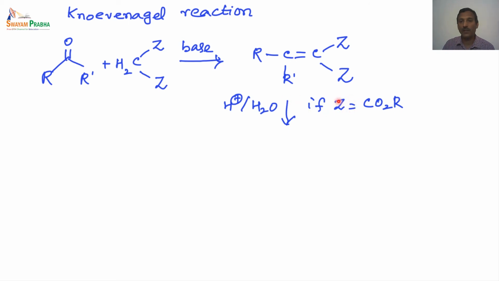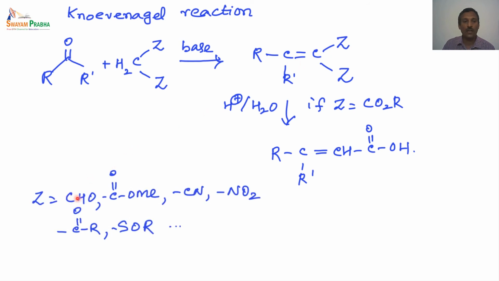And if the Z group is an ester group, then on hydrolysis it loses one of the carboxylic units as carbon dioxide, and we end up with the corresponding alpha beta unsaturated carboxylic acid. So basically, how the reaction proceeds is, you can assume this hydrogen and this oxygen are both gone. So we have a carbon here, we have another carbon here, so a double bond is formed between these two carbons. That is what is shown here.